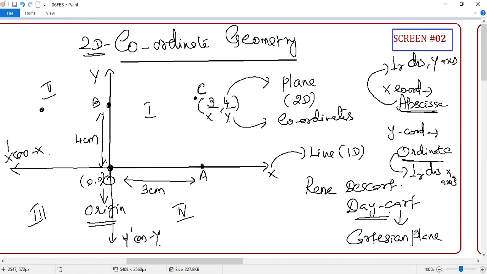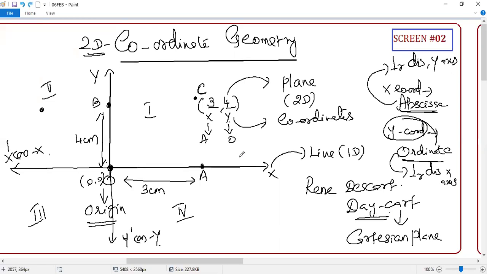When you are defining what is abscissa, there will be 4 options given, so you should know it crystal clear. Sometimes I know the x-coordinate, y-coordinate, because x is always first, y is second. This is abscissa and this is ordinate. Sometimes I have a confusion, suddenly thinking this is ordinate, this is abscissa.